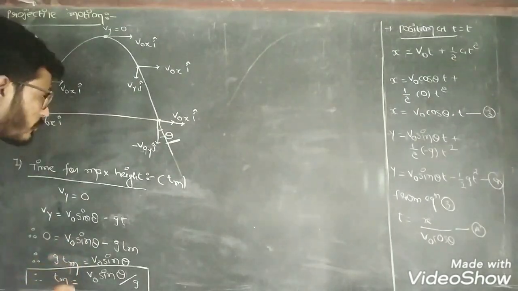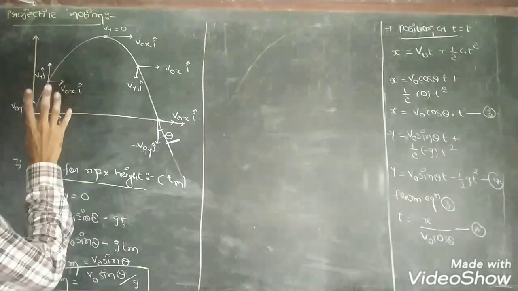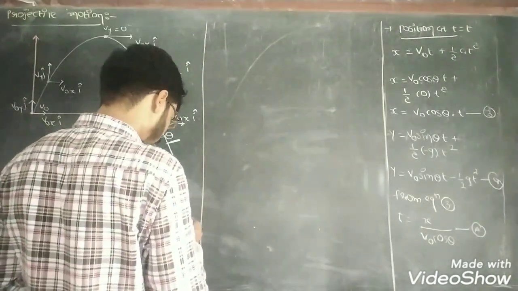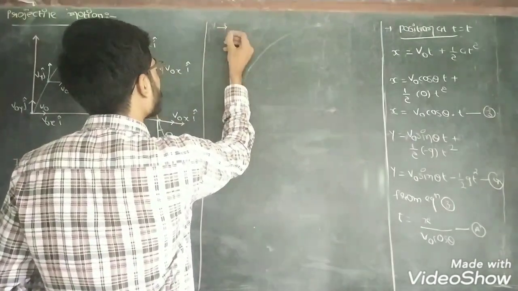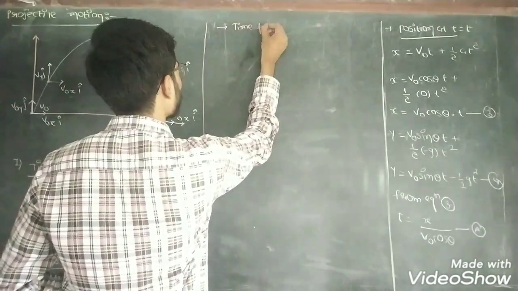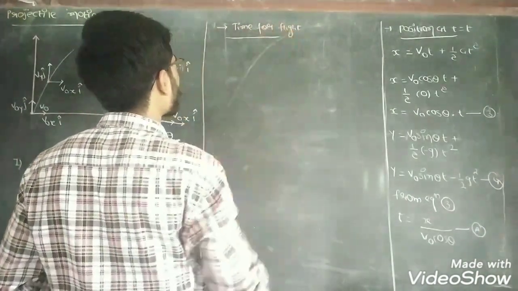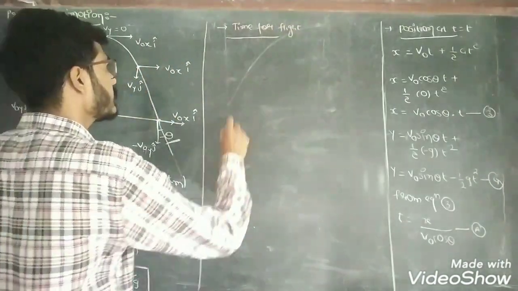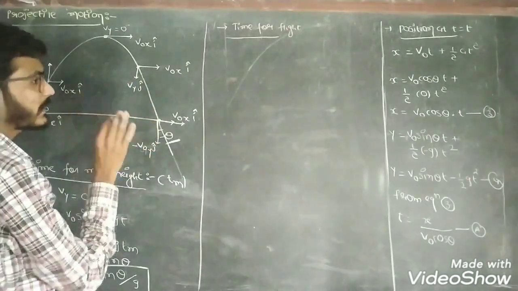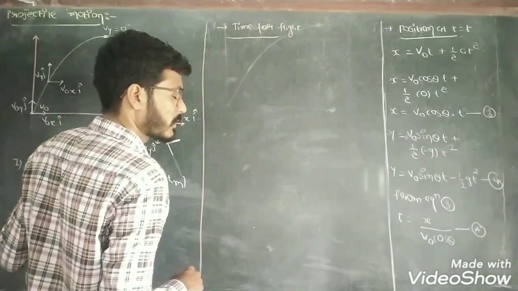Now if we want to find the time of the total motion or total journey, that time is known as the total time of flight, and we can obtain it from equation number 4.